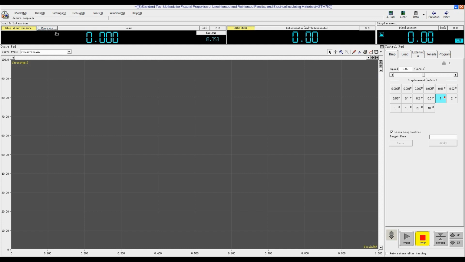Select Compress. Before the test, click Clear to zero the load, extension, and displacement. Select Speed under Displacement Control. Set it to 1 inch per minute. Click Start.